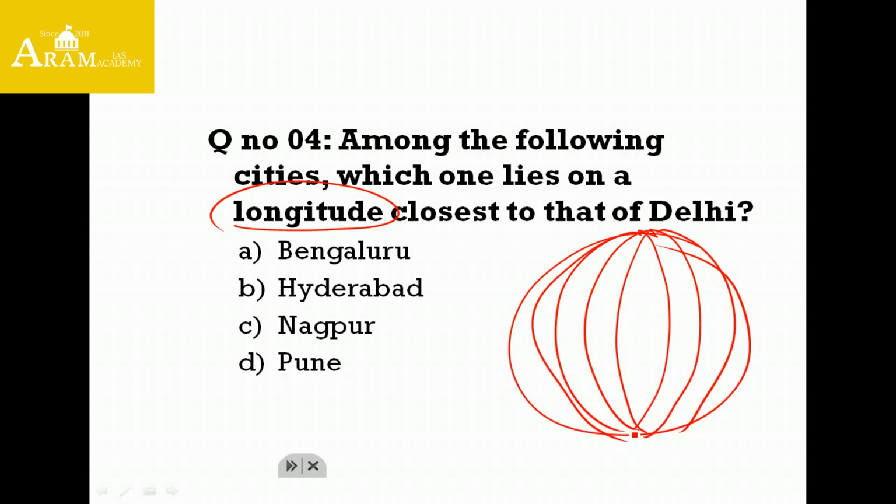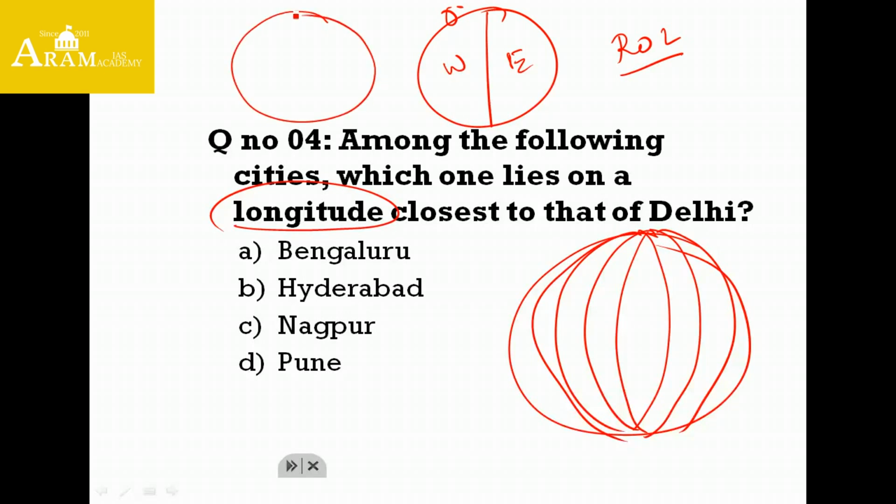They are used to locate a place east or west of the prime meridian. The prime meridian is 0 degrees, located at the Royal Observatory in London. Based on the prime meridian, we can divide the globe into the eastern hemisphere and western hemisphere.